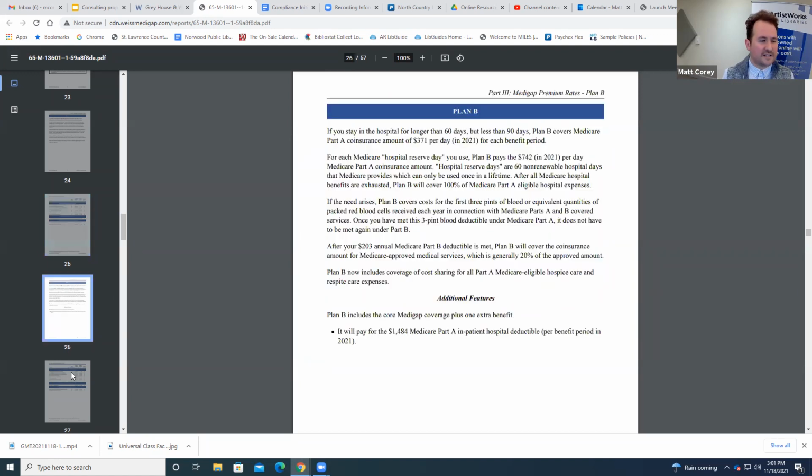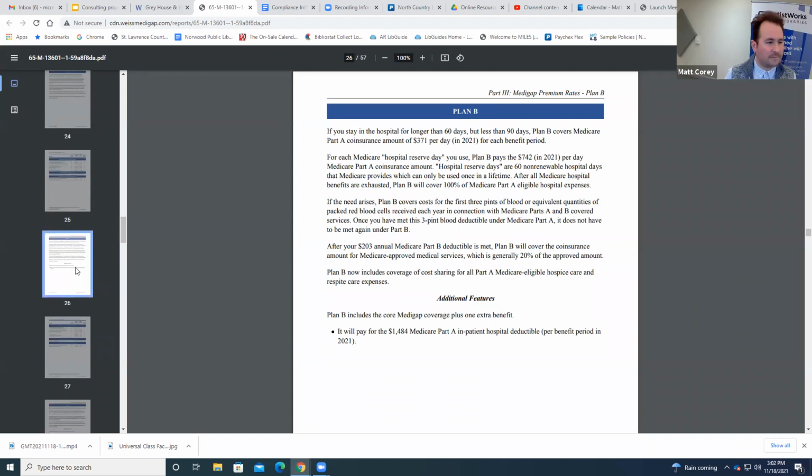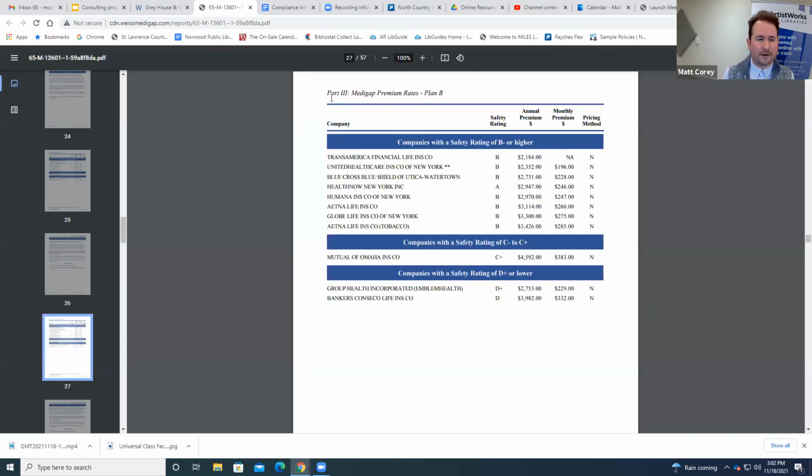So again, just as another example, here's Plan B on page 26 of the PDF. Here's Plan B, talks a little bit about Plan B. And then here are the companies that offer Medigap premium rates for Plan B. We see a lot of the same familiar names, more New York companies again, and their ratings of B or B- or higher, and their costs ranging everywhere from $2,200 to $3,400 and providing the same exact plan.